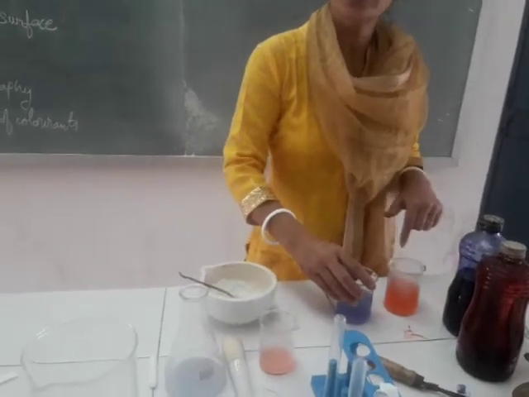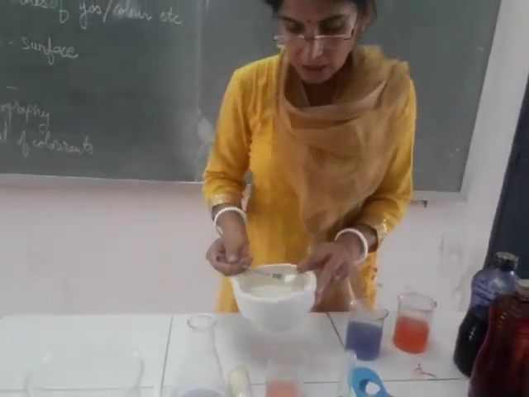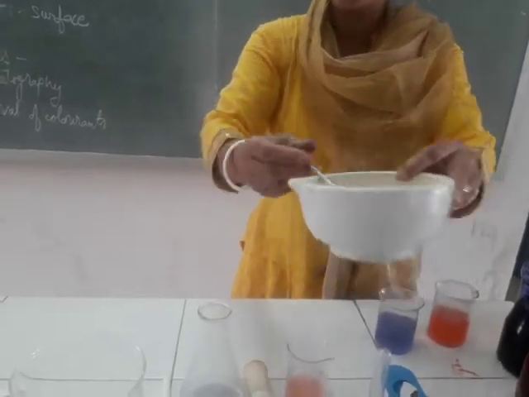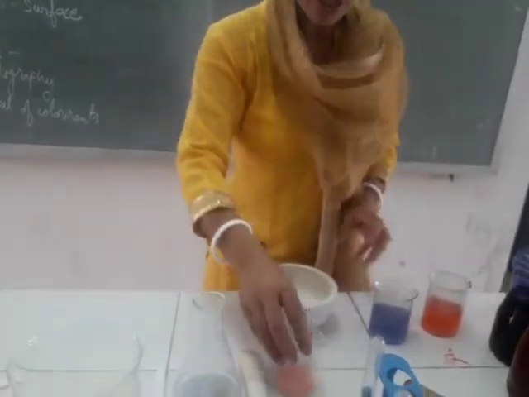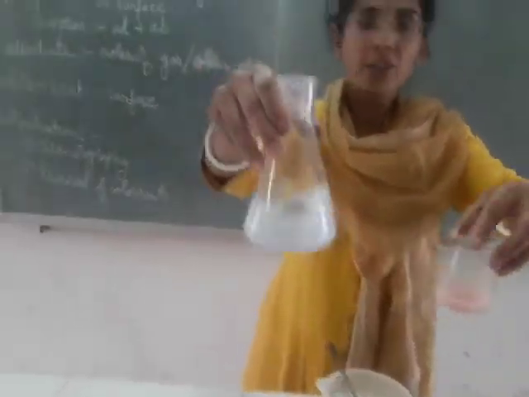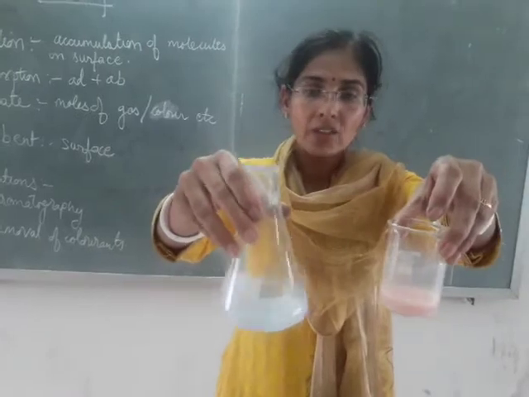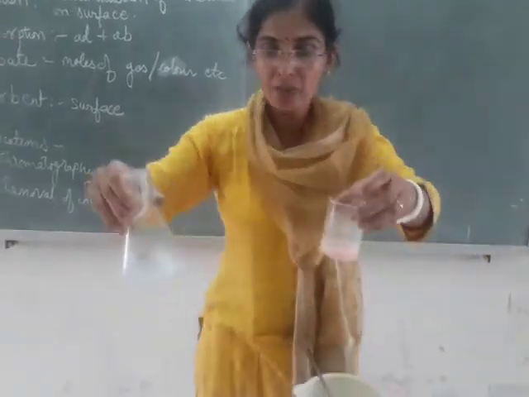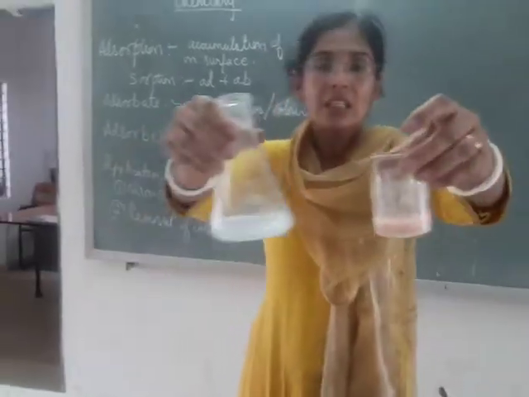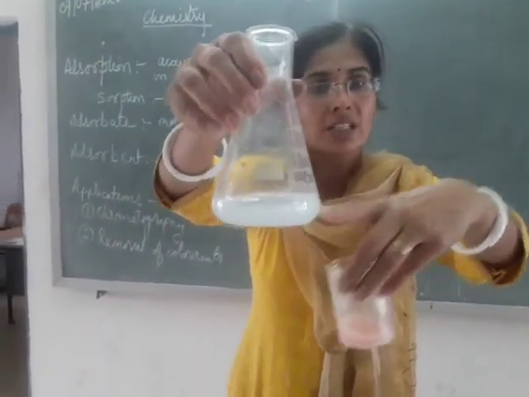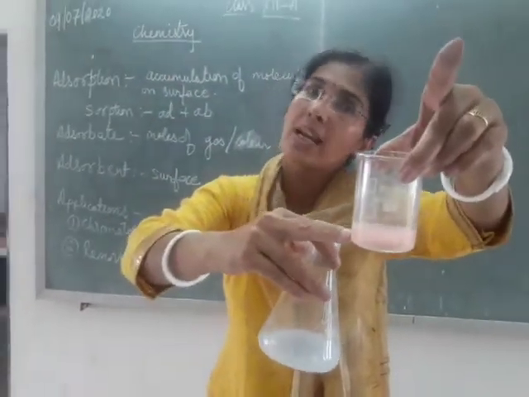Stirring is very important, and the smaller the particle size, the larger the surface area and the larger the extent of adsorption. So here, for your ready reference, are these two solutions in which I had tried to remove the colorants with the help of chalk powder, and now I will be filtering them out. Even now you can see that blue ink is adsorbed to a larger extent and red ink is adsorbed to a lesser extent.